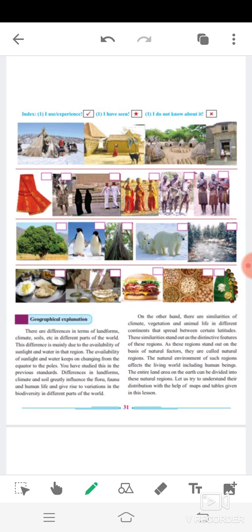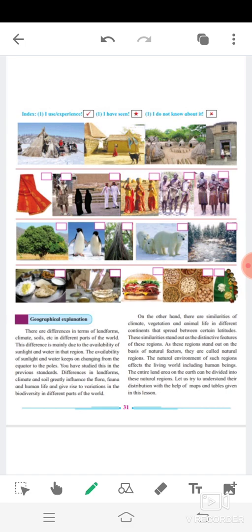They are called natural regions. The natural environment of such regions affects the living world, including human beings. The entire land area on the earth can be divided into these natural regions. Let us try to understand their distribution with the help of maps and tables given in the lesson.